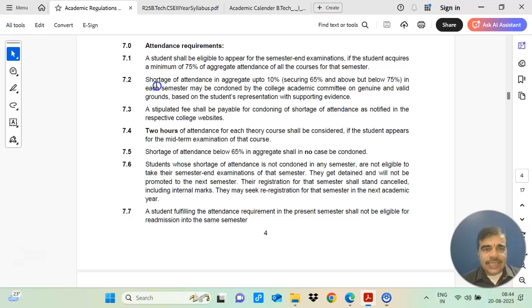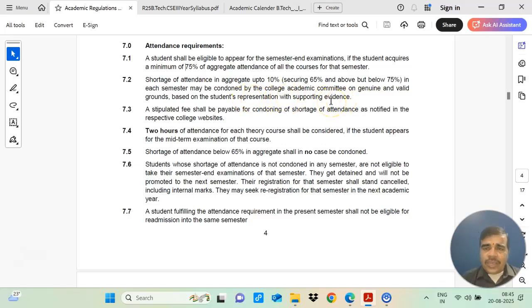Second, it is telling that shortage of attendance in aggregate up to 10%, that means if a student is having attendance between 65% and 75%, in this range there may be condonation by the college academic committee on a genuine and valid ground based on the student's representation with the supporting documents.